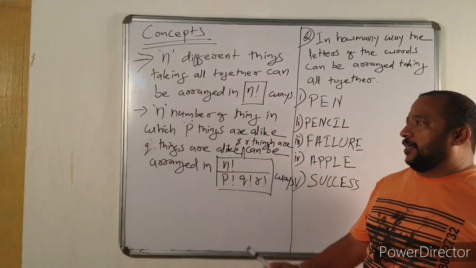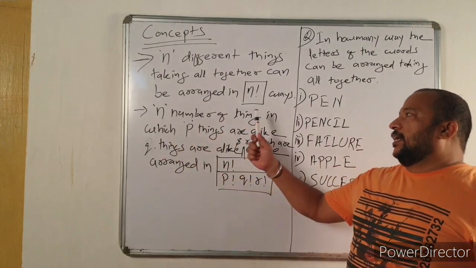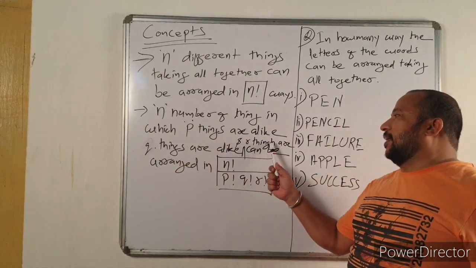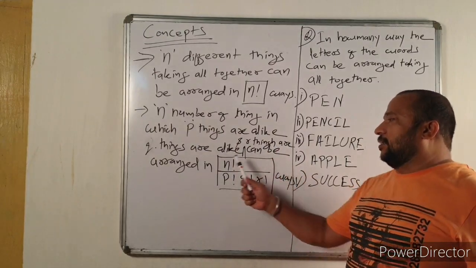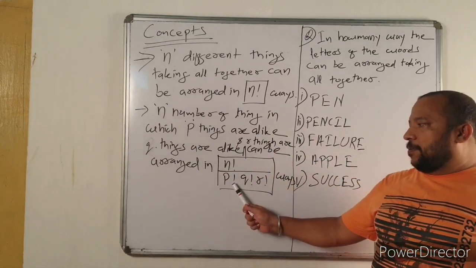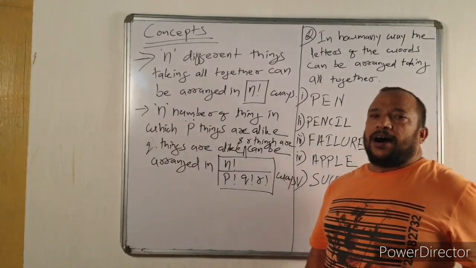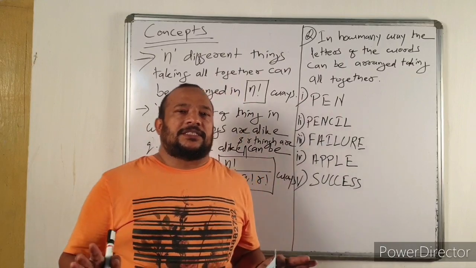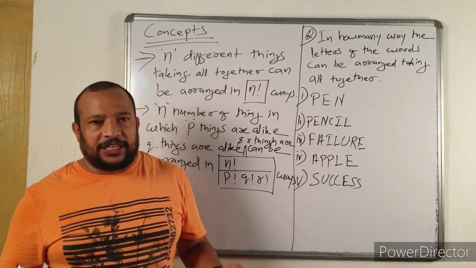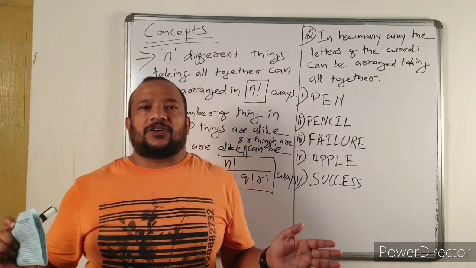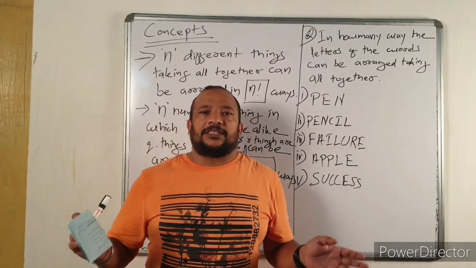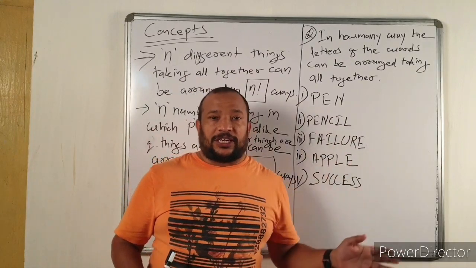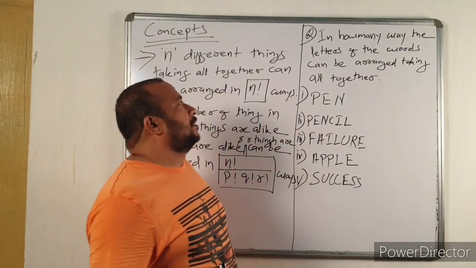And the second concept is: n number of things in which p things are alike, q things are alike, r things are alike can be arranged in n factorial divided by p factorial into q factorial into r factorial ways. Now let us solve questions related to this concept. These are all frequently asked, exam oriented questions.